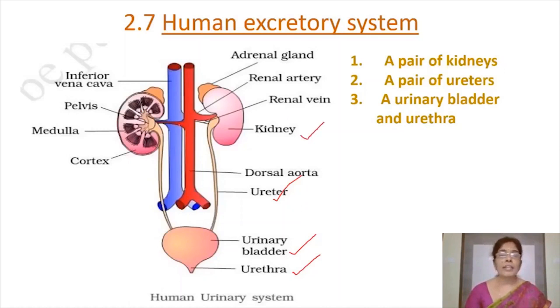A pair of kidneys, these are the kidneys, a pair, and these are the ureters, long tubes running from the kidneys, and this is the urinary bladder, sac-like structure, and the neck of the urinary bladder opens into this narrow region called urethra.